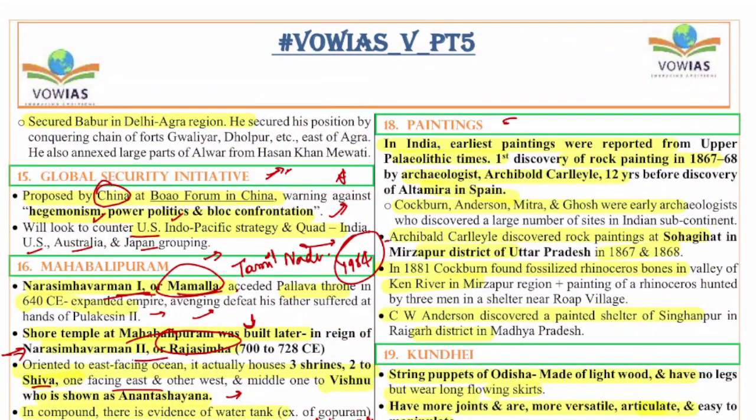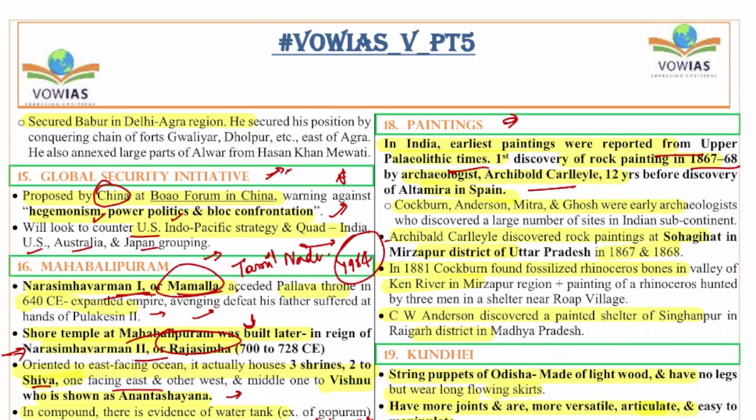Next, the 18th question is on paintings. In India, the earliest paintings were reported from the Upper Paleolithic times. The first discovery of rock painting was in 1867-68 by archaeologist Archibald Carlleyle, 12 years before the discovery of Altamira in Spain. Right from the early Vedic times, we can see these paintings in various caves in India. So that's why they are very famous. The earliest prehistoric paintings can be found in the Bhimbetka caves in Madhya Pradesh.